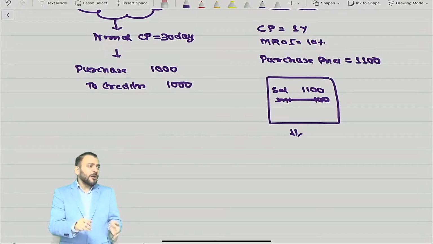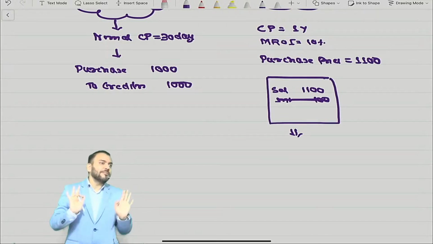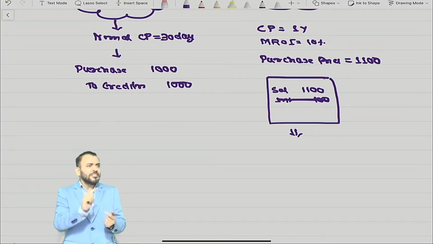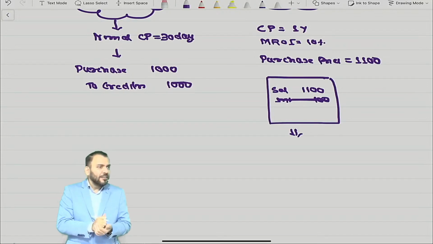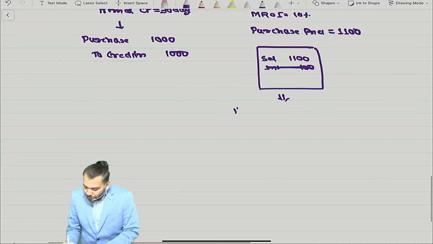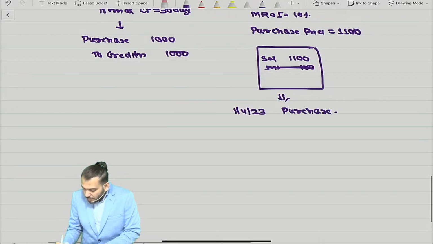So in my class, if you apply common sense, you can give me all the answers. Become a CA and think like a CA and give the answer. Purchase is 1000, and the 10% extra is interest. It means what journal entry will we do? Suppose the contract was done on 1/4/2023. The first journal entry will be purchase account debit 1000 to creditor, how much?